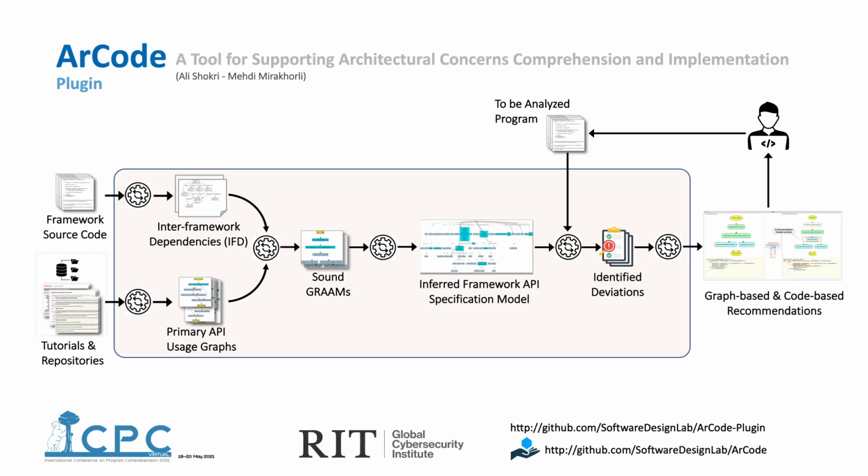And it first visualizes how the technique is currently implemented in the code, and also it summarizes the code as a simple code snippet that only includes APIs of that framework, and then provides recommendations on how to fix deviations. And this recommendation is through a graph-based model as well as a code snippet. And I will talk about it in the next slide.